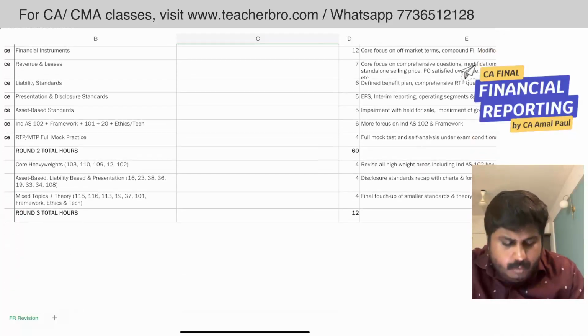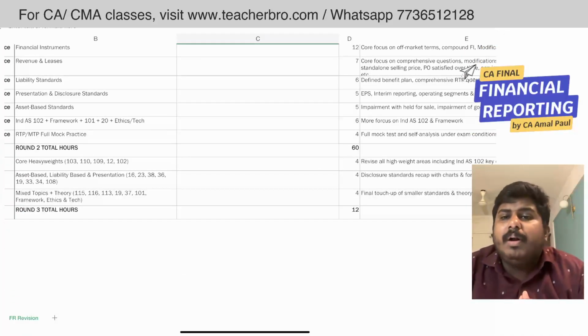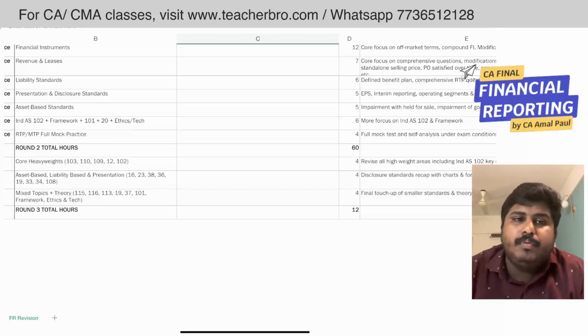And lastly, when it comes to your 12-hour last day revision, the final lap, you should always allocate more weightage to your core standards, like Ind AS 103, 110, 109, 12, 19, and 102. These areas you have to spend some 4 hours. Then asset based, liabilities based, and presentation standards, which are all important, like 16, 23, 38, 36, 19, 33, 34, 108. These kinds of standards you can spend another 4 hours of time.